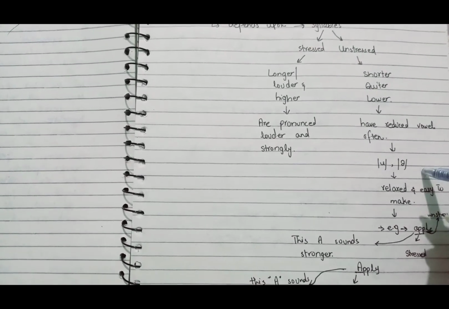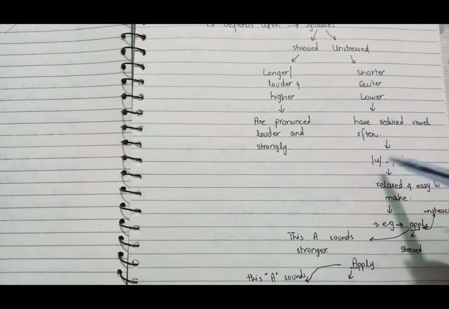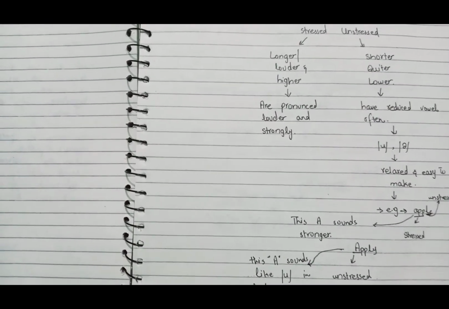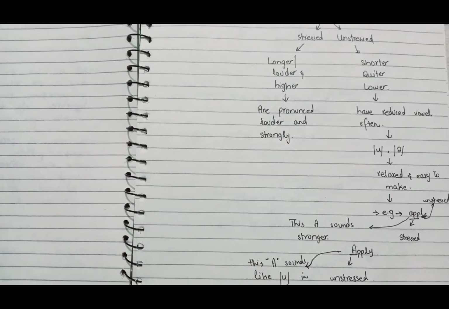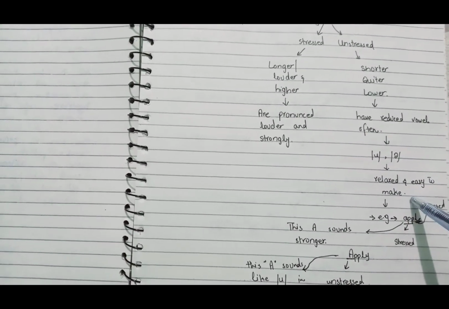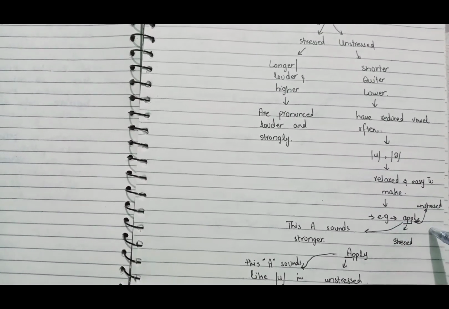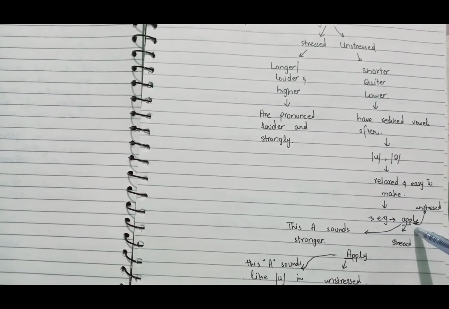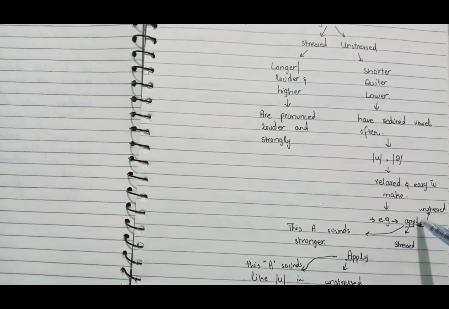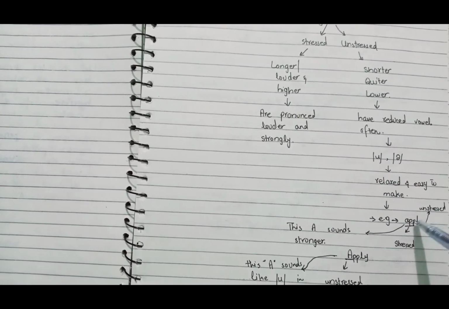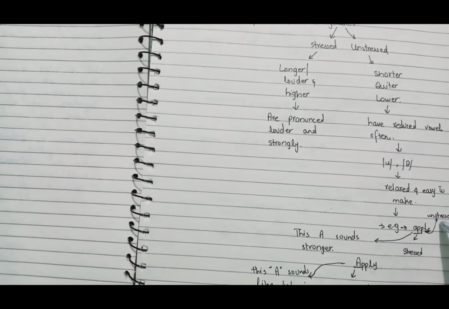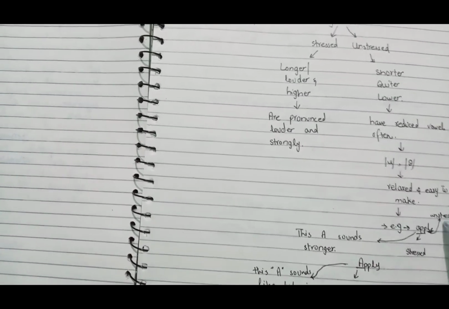Now come to the unstressed ones. How is the schwa sound used in certain words? It is a relaxed and easy sound to make. For example, in the word apple, the first sound is the stressed sound, and at the end the sound is the unstressed schwa sound.